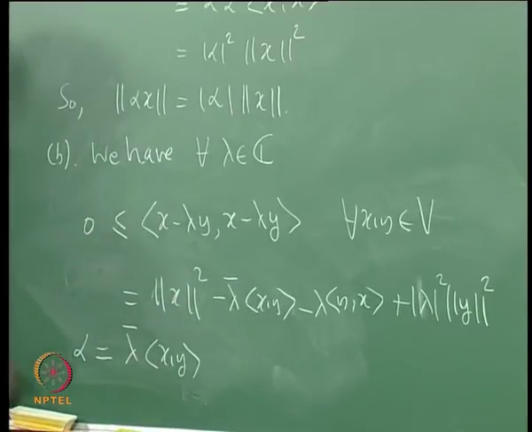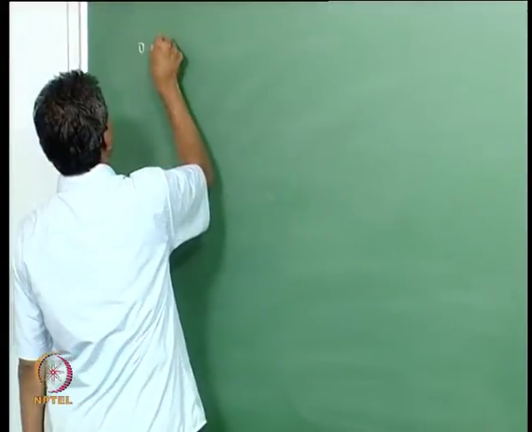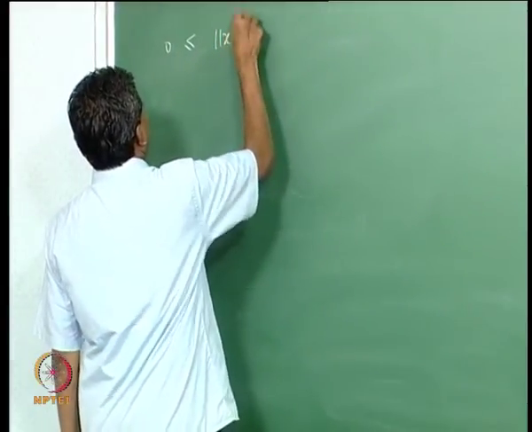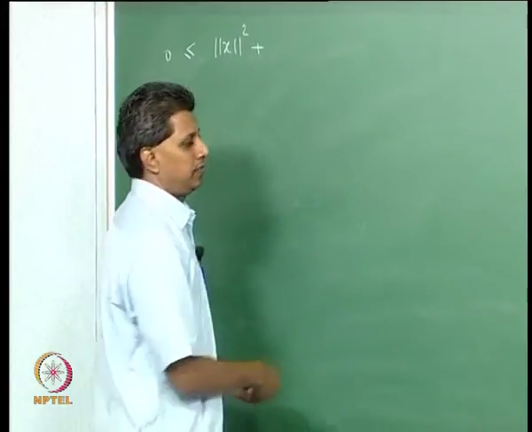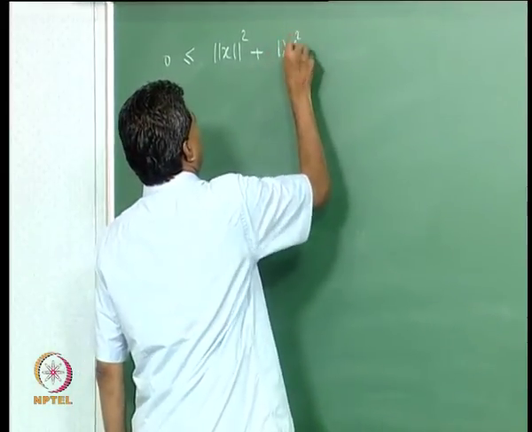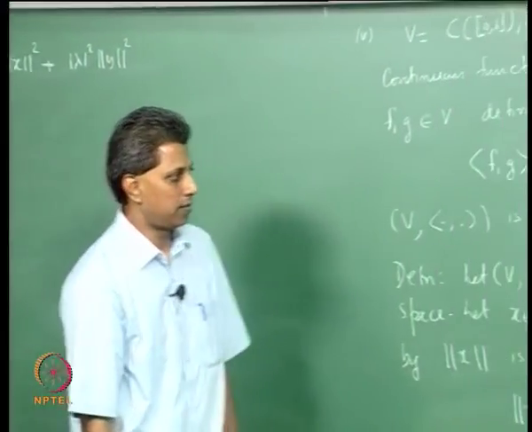So let me go to the other board. What I have is 0 less than or equal to norm x square plus, let me take the term corresponding to y, mod lambda square norm y square, that is the last term, and club the other two.